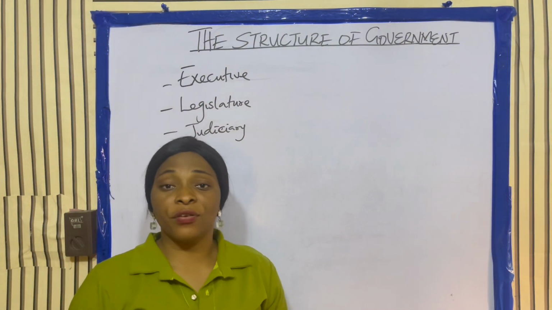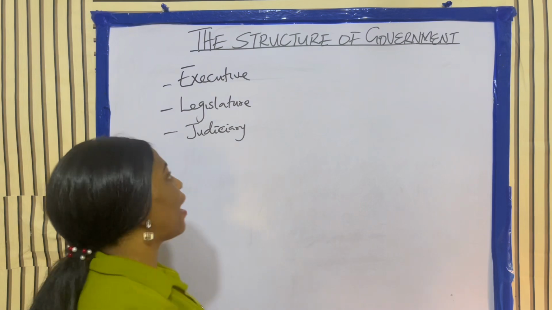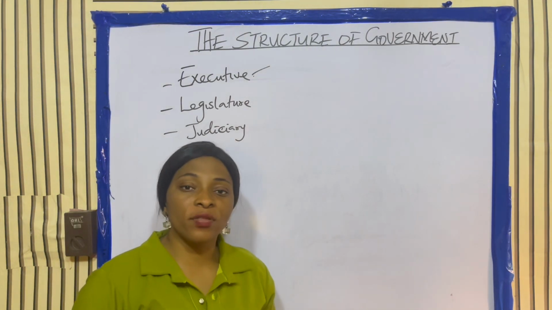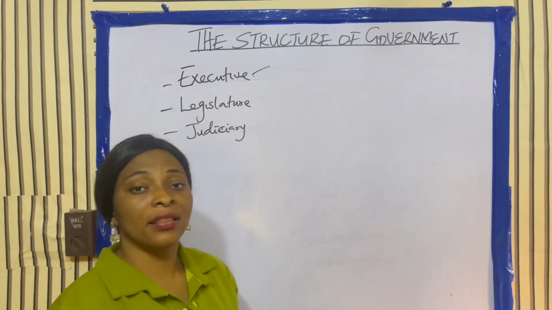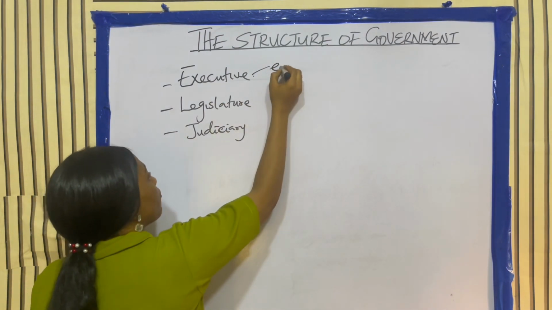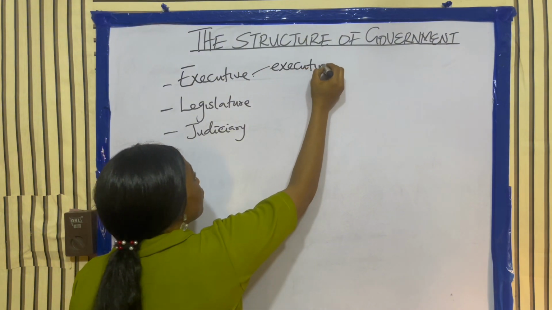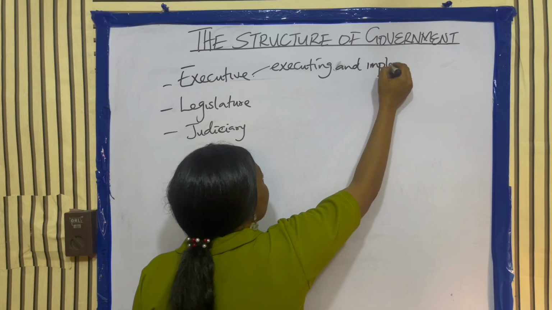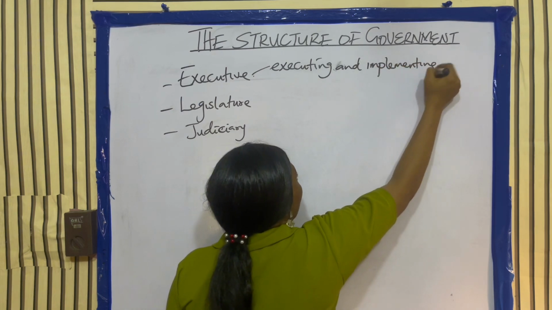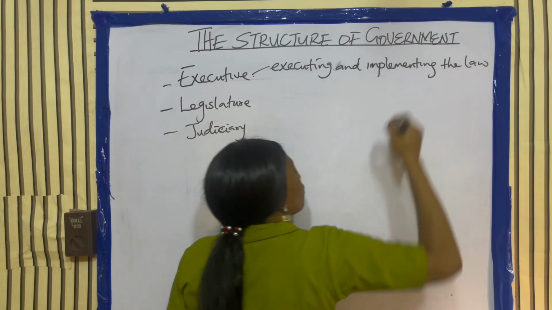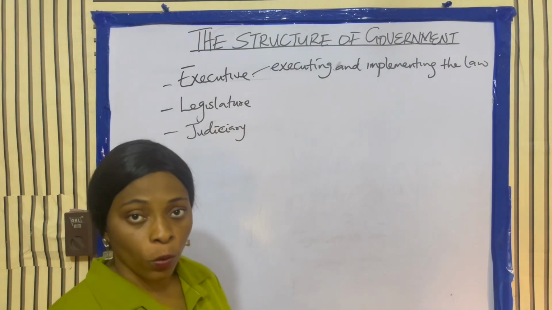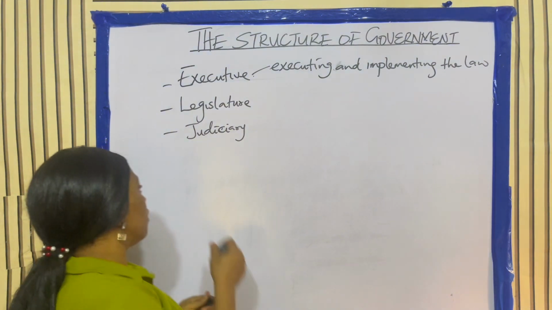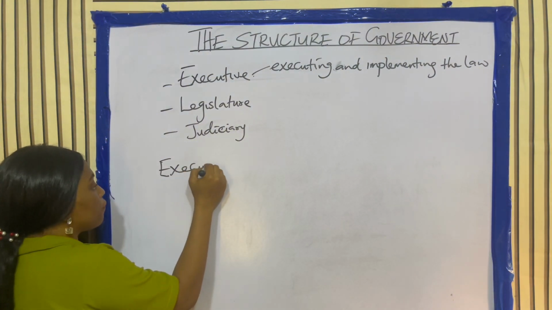So who are the executive? The executive is the arm of government that is responsible for executing and implementing the law. They execute and implement the law. Now, the executive consists of who and who? Okay, so let's look at the executive.